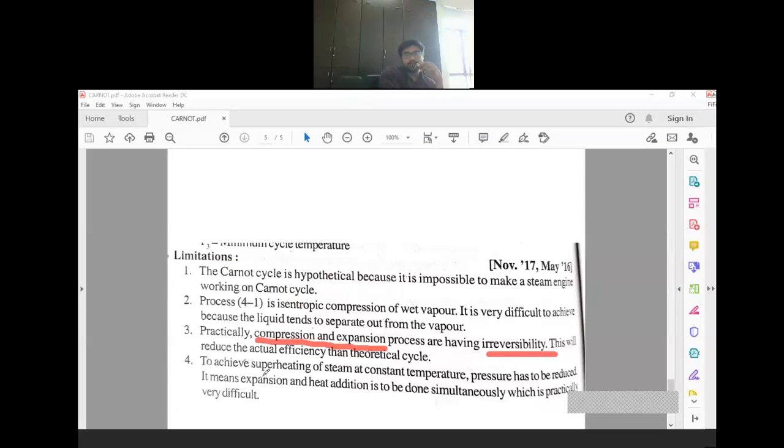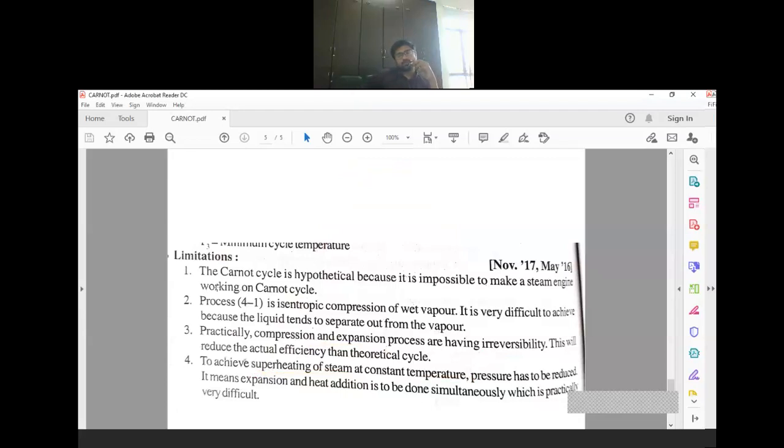And as I told you, constant temperature heating is only possible between these two domes. If you go outside this dome, it is difficult to maintain that constant temperature. That is written here. To achieve superheating of steam at constant temperature, you have to reduce the pressure. So this is the method to heat the steam at constant temperature, and it is difficult to achieve in real practice. Clear? I hope you have understood this.